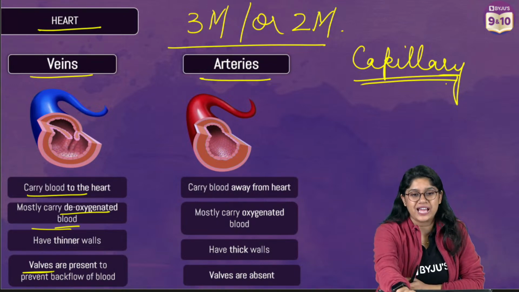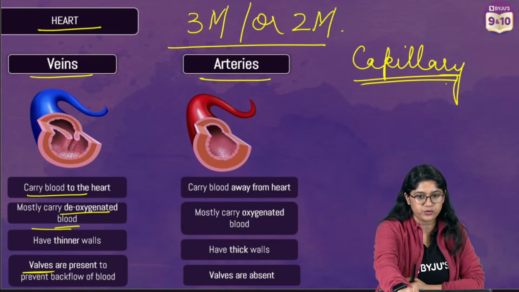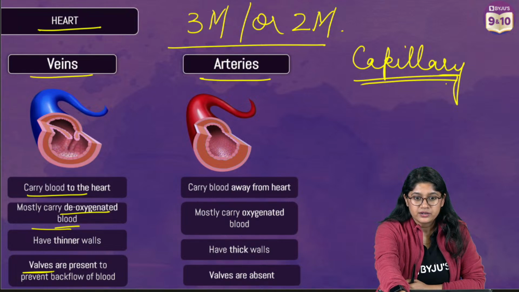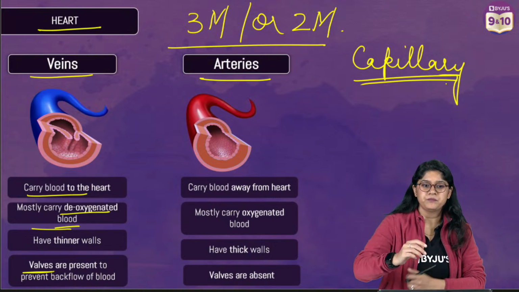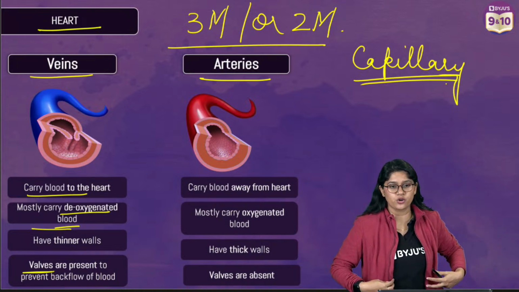Just a little time. I know that you have been asking me for this. Give me some time, I'll explain this. Single circulation we see in fishes. That means the blood goes only once, right? We will just have the single circulation. The blood goes through the fish only once. Fatima, I hope that you got this answer.